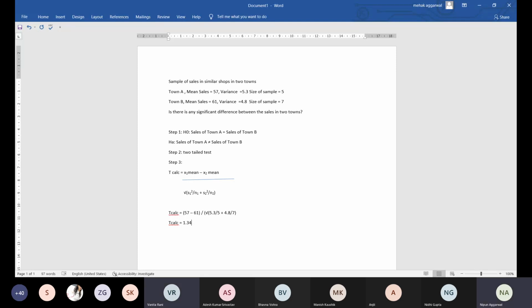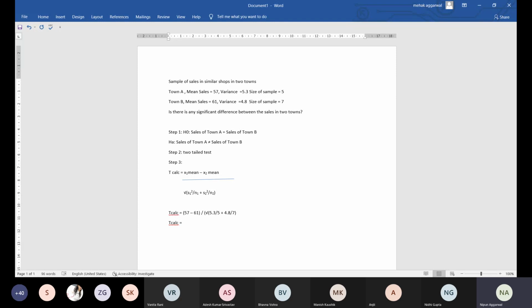So you have to take the under root of 1.745. 1.32 is the under root answer, and then you have 4. So 4 divided by 1.32.